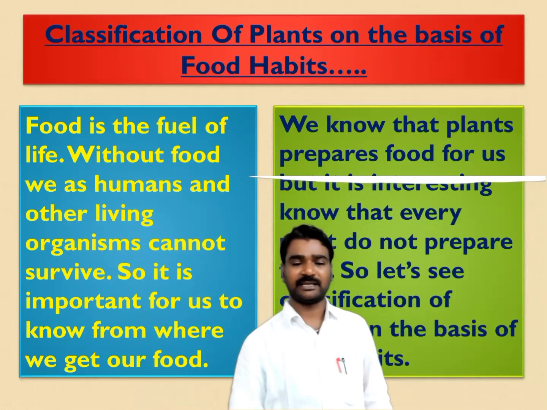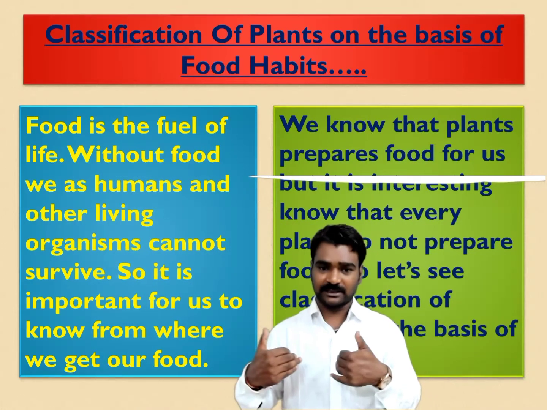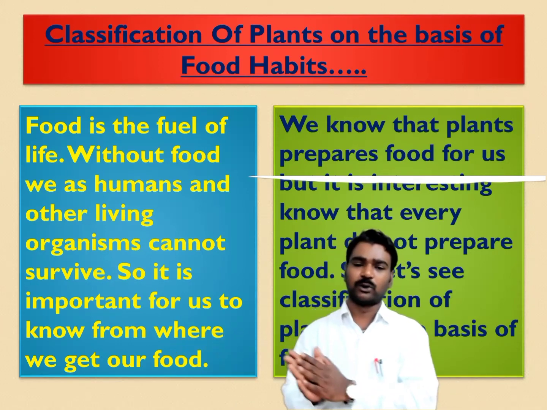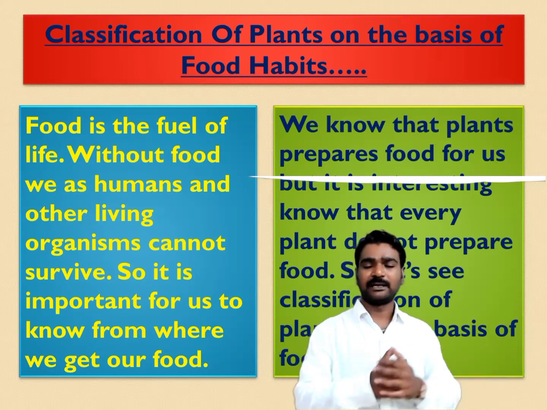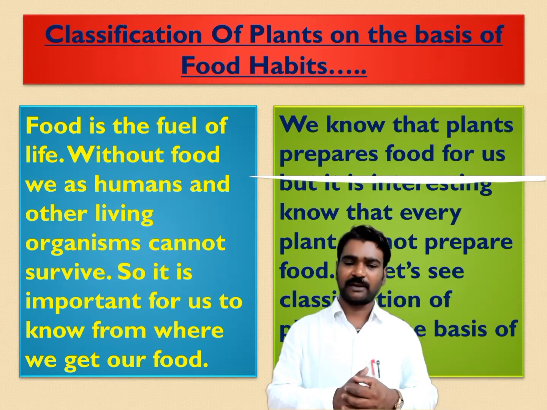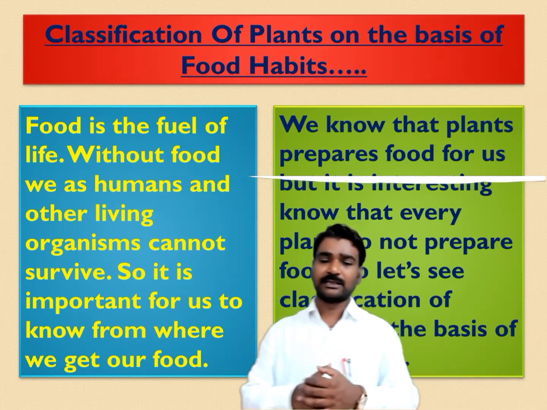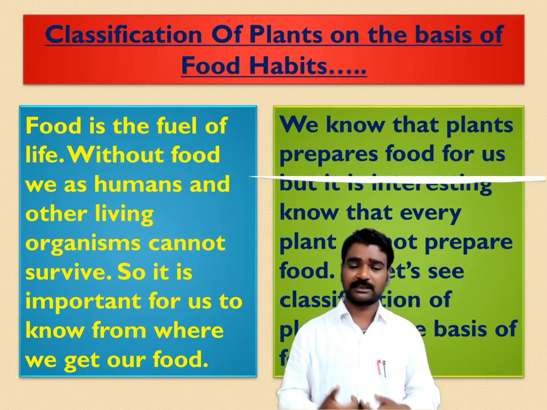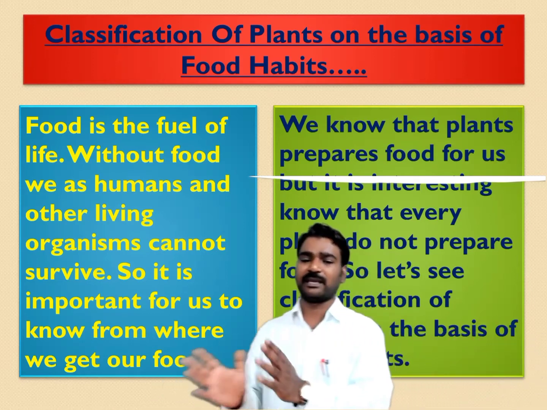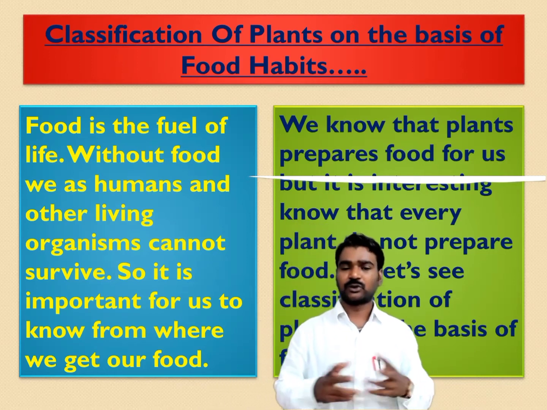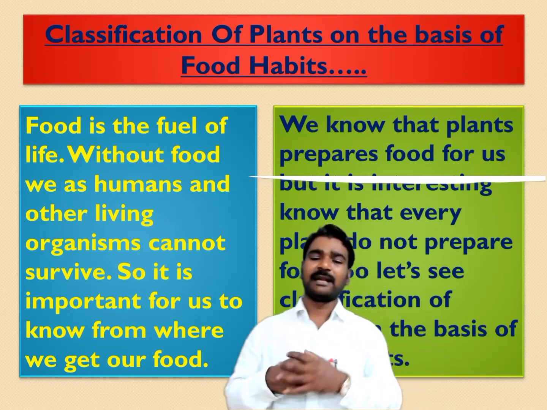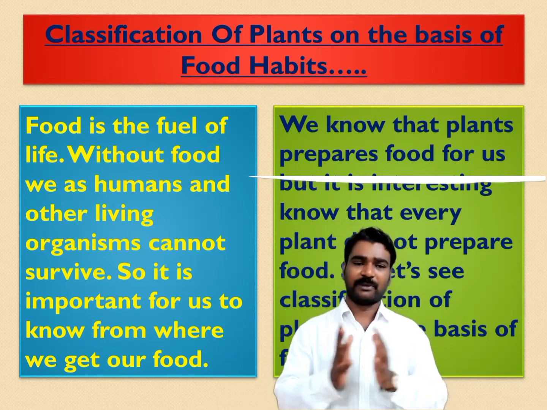So what is the classification? Means that as animals we have different feeding habits. Some animals eat plants, like cows and goats. Some animals hunt other animals and depend on the flesh of other animals, like tigers and lions. Some animals, like us humans and bears, eat both. Sometimes they eat plant products and sometimes they eat flesh also. So they are omnivores. As we have different feeding habits, the plants also have different food habits.